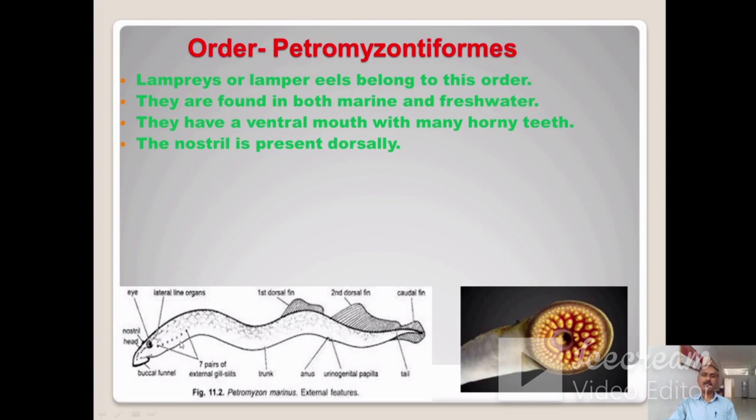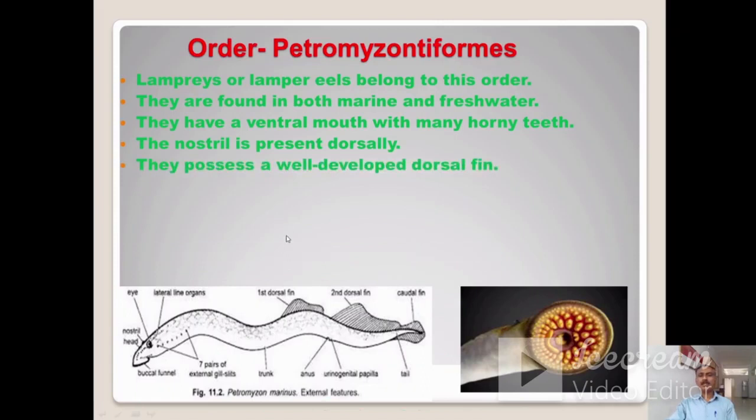Seven pairs of gill slits are present in the Petromyzon. Now you can see there are no paired fins. First dorsal fin is there, second dorsal fin is there, caudal fin is there, but paired fins are absent, and a single nostril is present on the dorsal side.